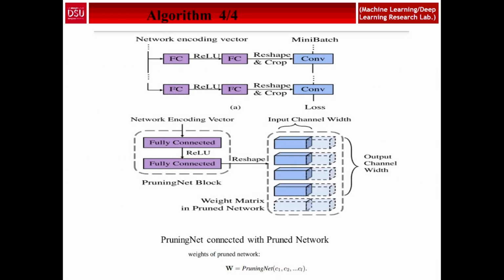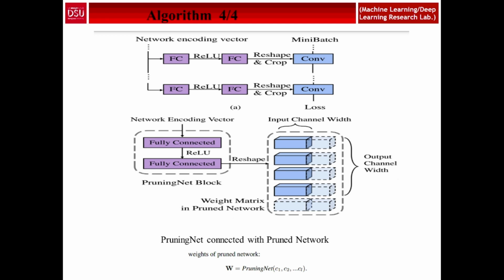And we see the model basically in the first image and the second image. In the first image, the network structure of the pruning net is connected with the pruned network, and the pruning net and the pruned network are jointly fed with the network encoding vector as well as the mini-batch of images.